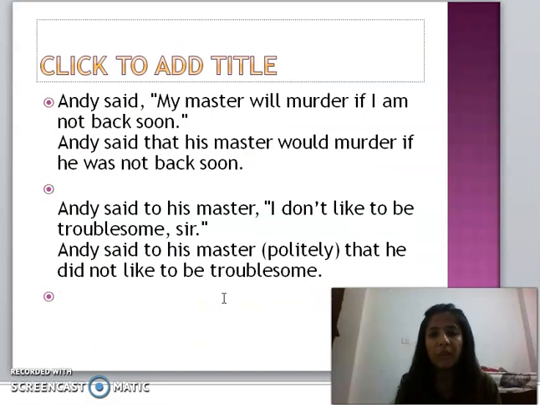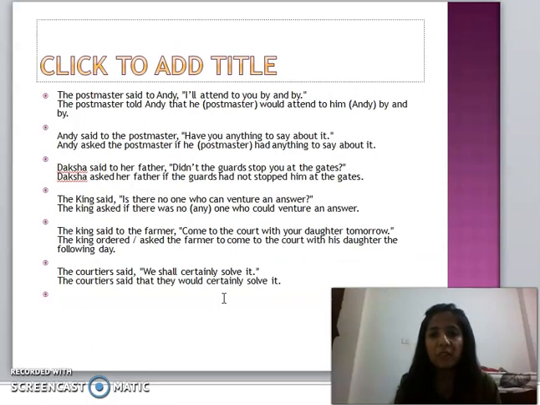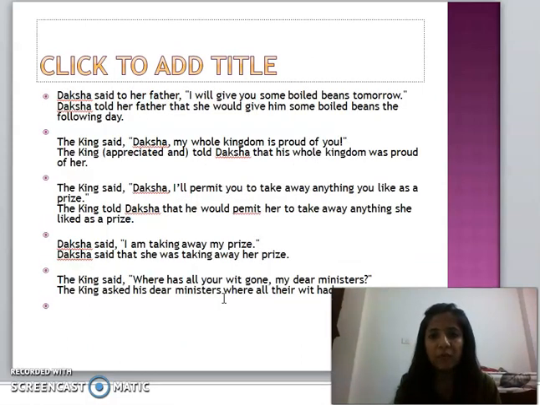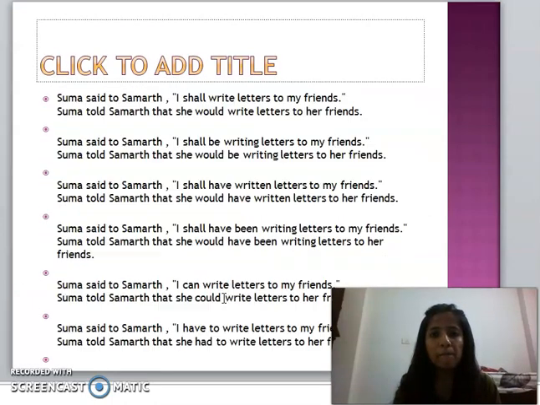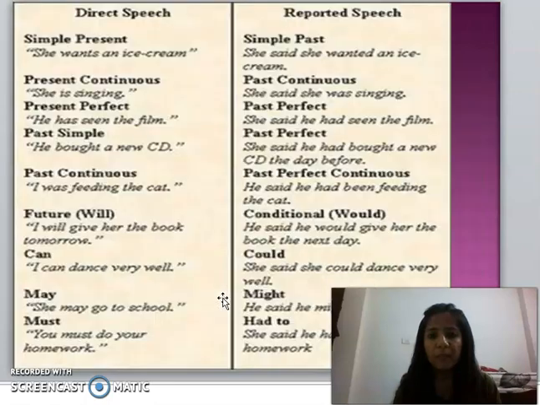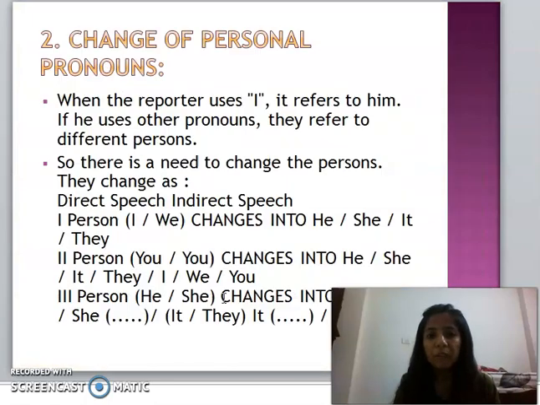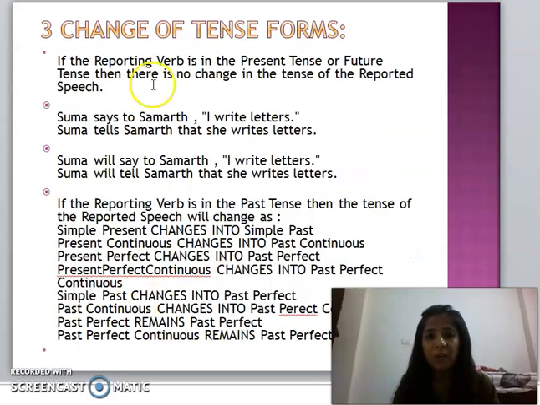Then many examples are there. Please go through the PPT. I have already told you. I'll just give one or two more examples which are important, which talk about certain things I wanted to convey. If the reporting verb, which is the opening sentence, is in the present or future tense, then there is no change in the tense of the reported speech.